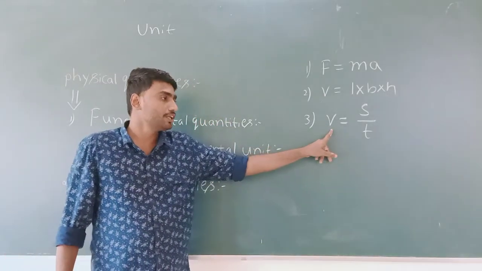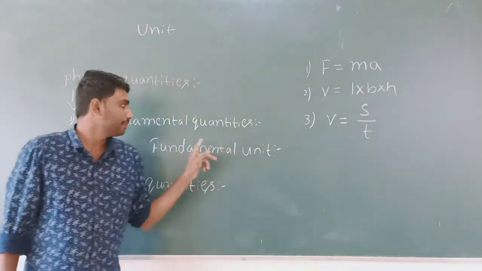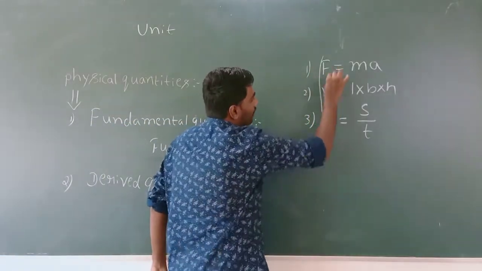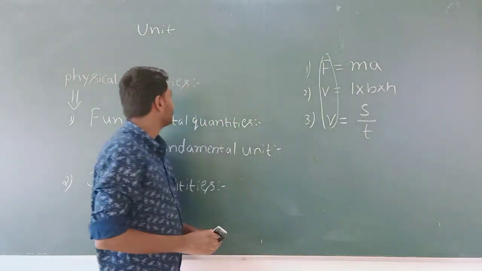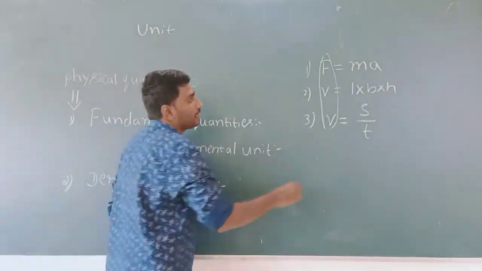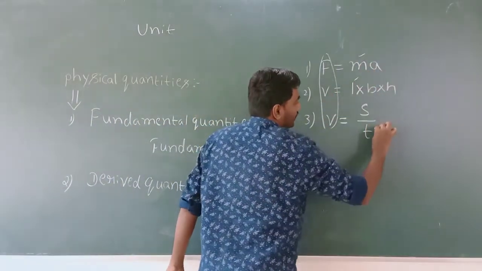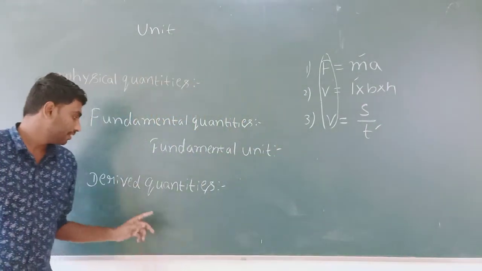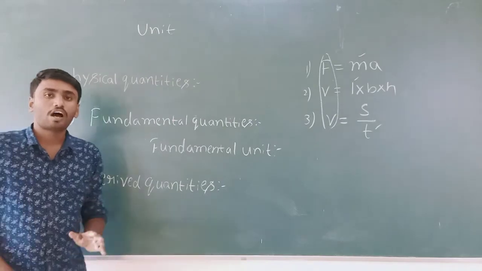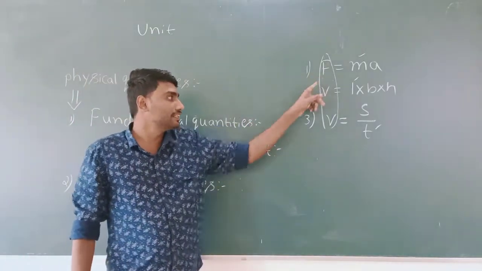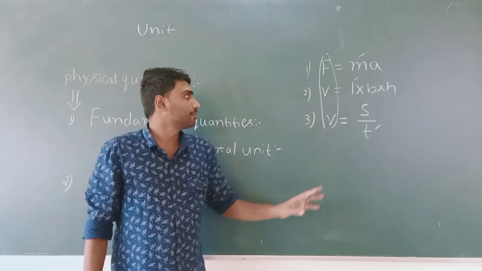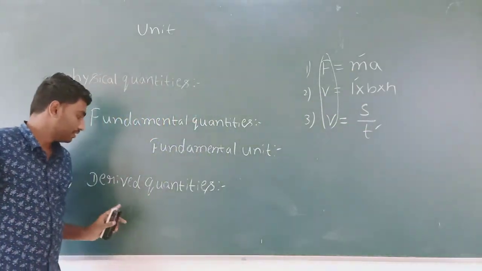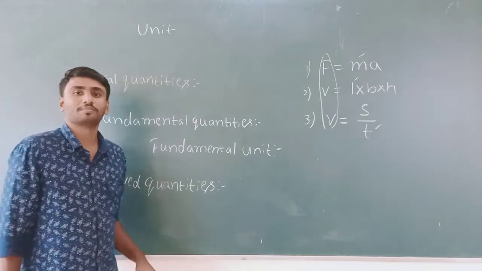V is physical quantity and T is a fundamental quantity. So force, volume and velocity are physical quantities and mass, length and time are fundamental quantities. So derived quantity means all other physical quantities which can be measured with the help of fundamental quantities are called derived quantities.